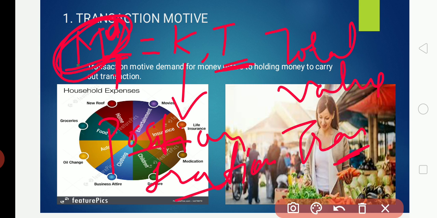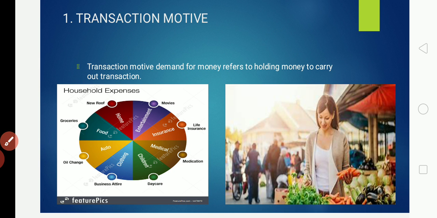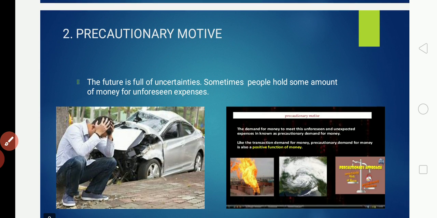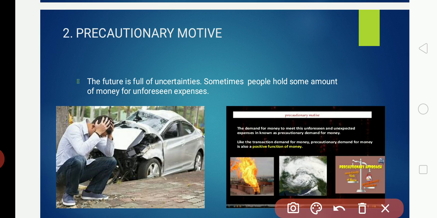The next one is the precautionary motive. Precaution means, as you can understand, that the future is uncertain. There will be uncertainties.